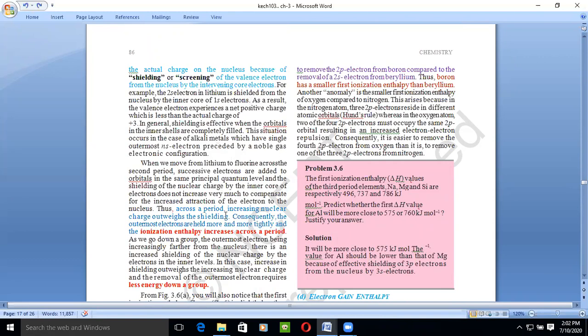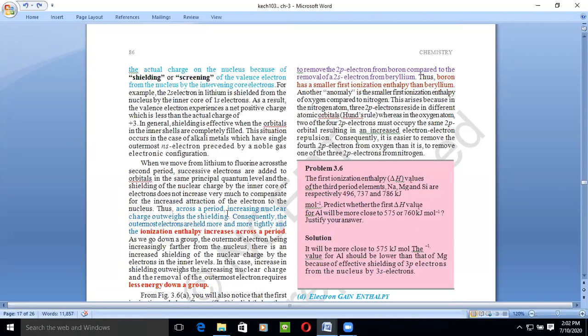So across the period we have concluded this, if we compare on the basis of increasing nuclear charge into the inner core, what will happen across a period? Increasing nuclear charge outweighs the shielding effect.